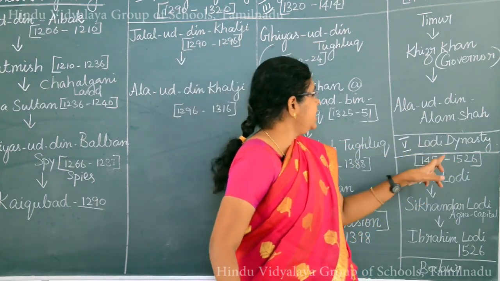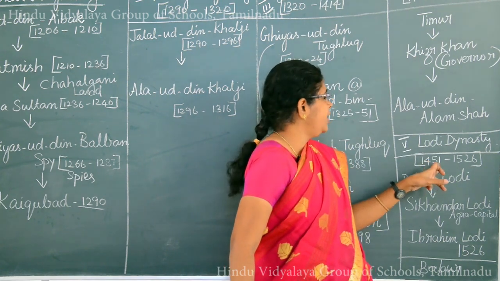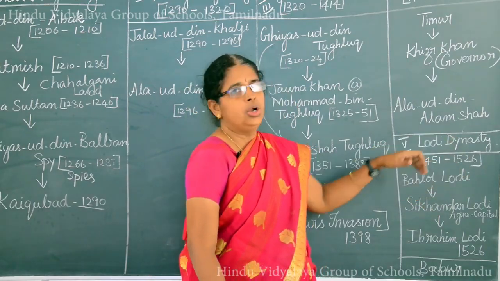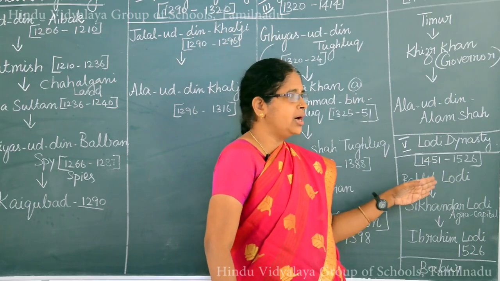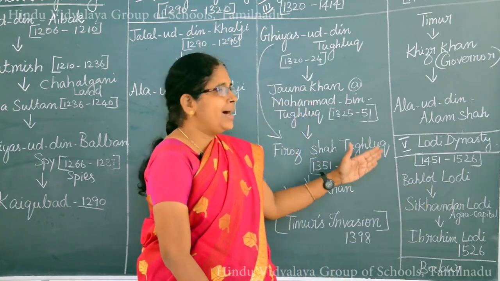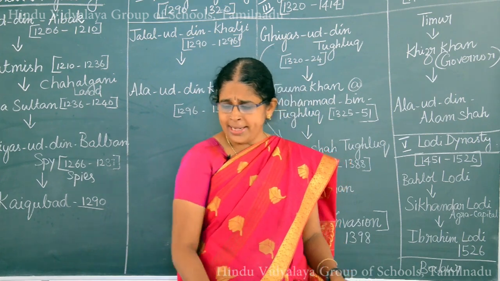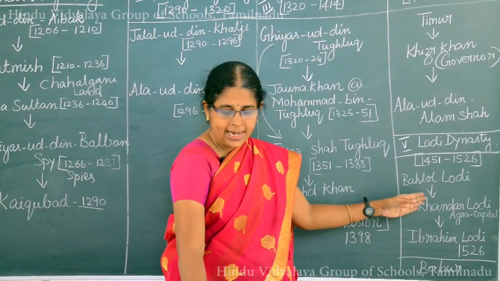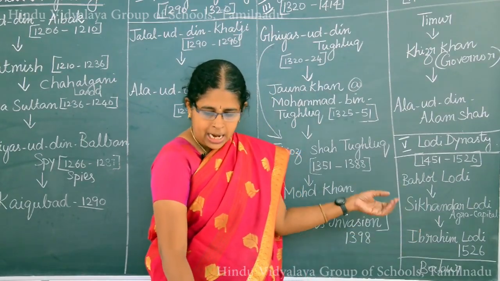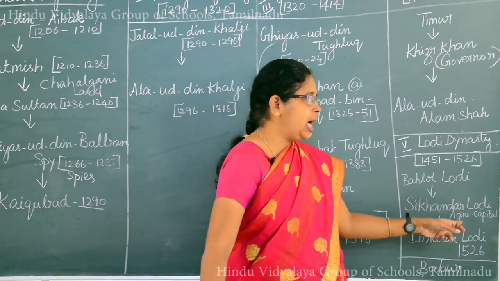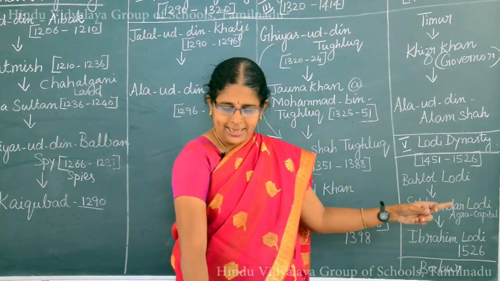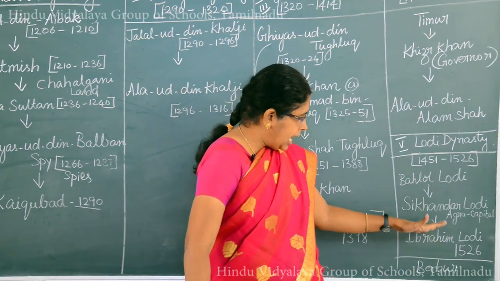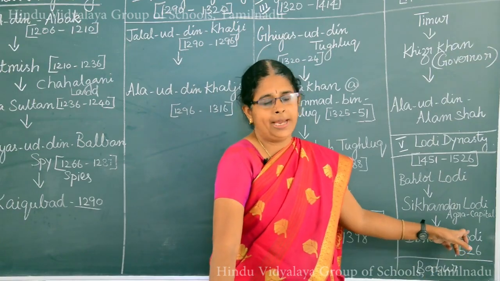The fifth dynasty, which lasted from 1451 to 1526, had Bahlul Lodi as its founder, who was previously the governor of Punjab. Then Bahlul Lodi was followed by his son Sikandar Lodi. This Sikandar Lodi is said to be a great patron of arts and learning, and he founded the city called Agra and made it the capital city of his empire. He died in the year 1517, and after that his son Ibrahim Lodi came to the throne.